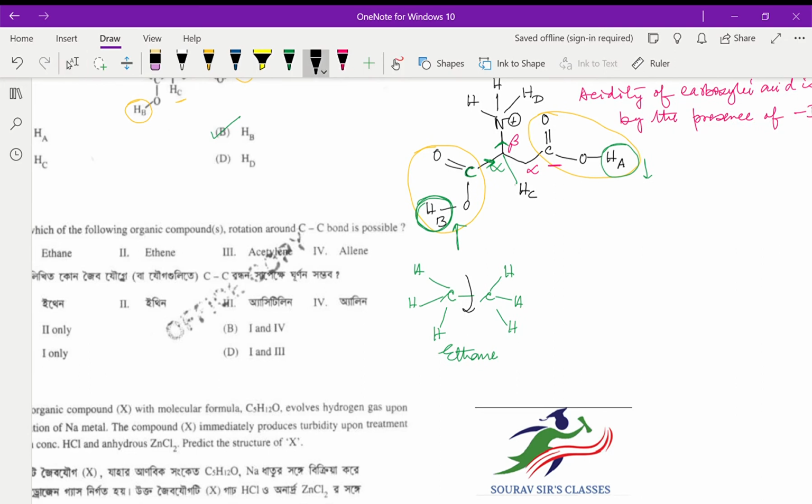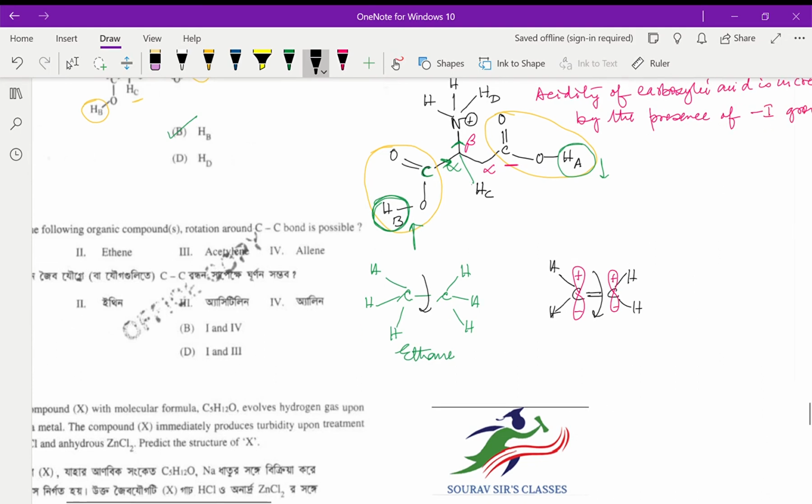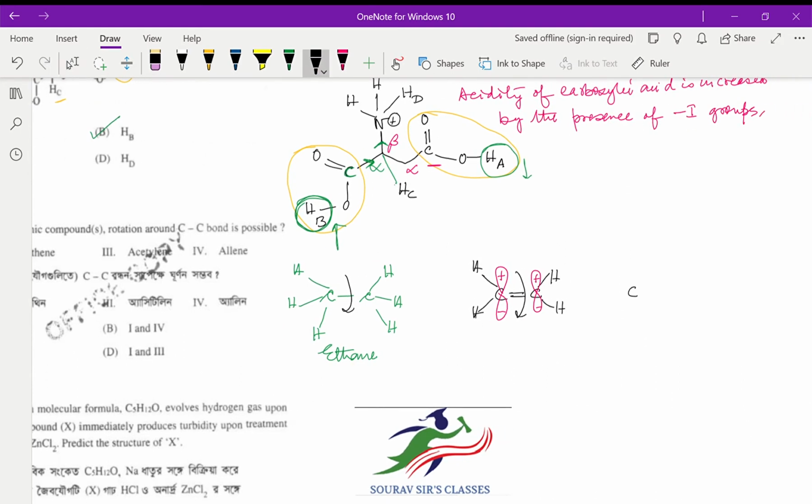Now in ethene, there is a pi bond, and this pi bond is formed by the overlap of p orbitals, which have to be in same phase. So now think, if you're trying to rotate this bond, then what will happen is, if it rotates, then the minus will go top and the plus will come down. And here one, this is fixed obviously.